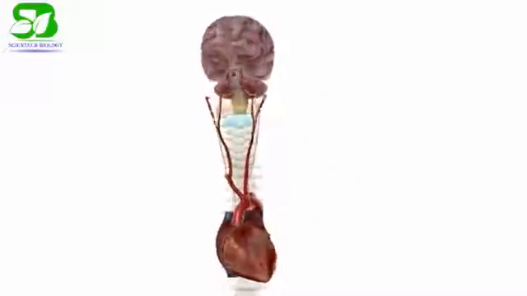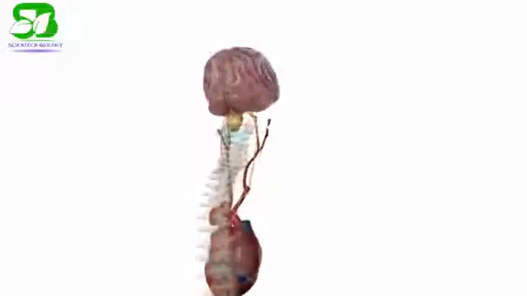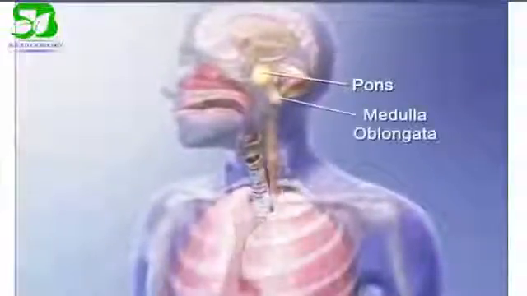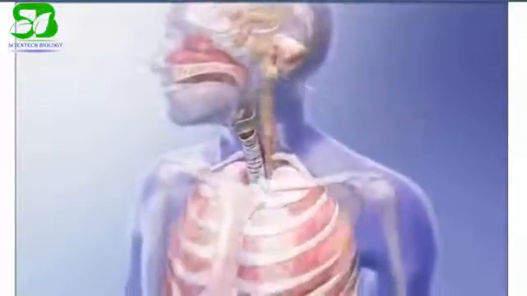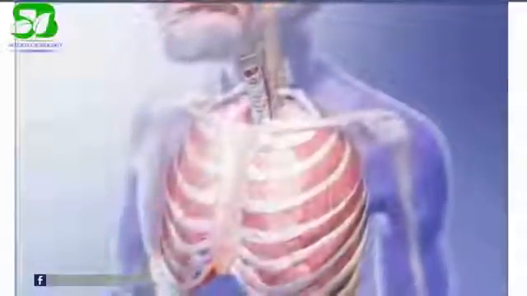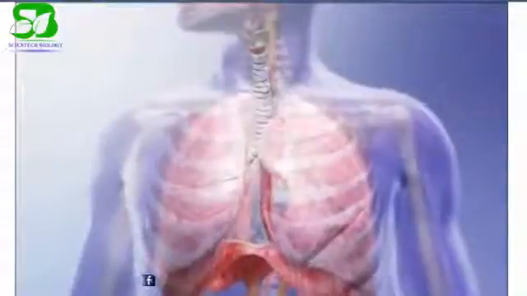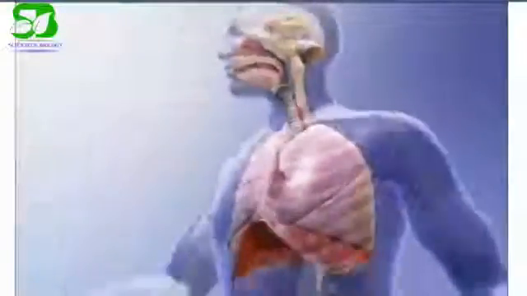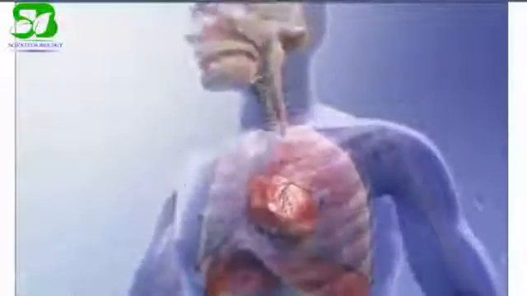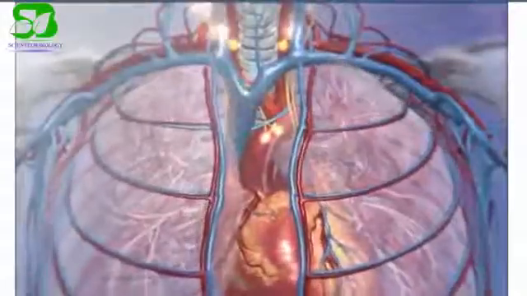Now let's see how breathing is regulated by our brain. Respiration is an involuntary function. Nerve impulses are transmitted by the pons and the medulla oblongata to the respiratory center. The rate of normal breathing is 12 to 15 breaths per minute. The body adjusts the rate and depth of normal breathing in response to metabolic needs. When the body uses more oxygen, sensors in the blood called chemoreceptors send signals to the brain.